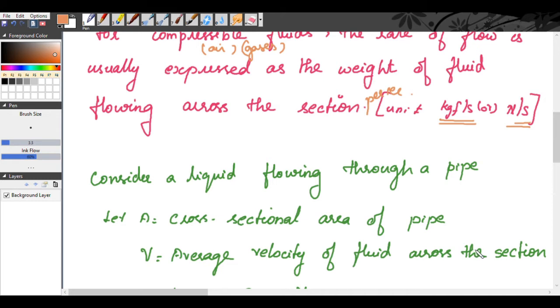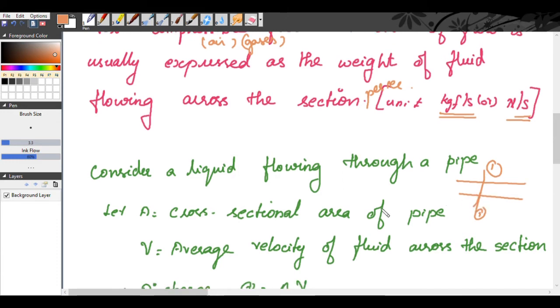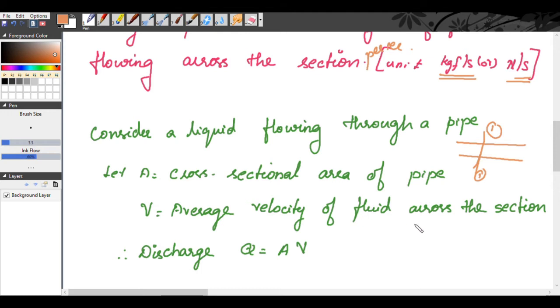Now, if you consider a liquid flowing through a pipe, at section 1, let A be the cross-sectional area of the pipe and V the average velocity of the fluid across the section.